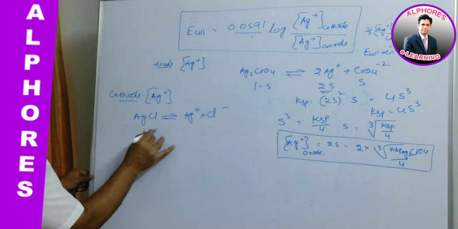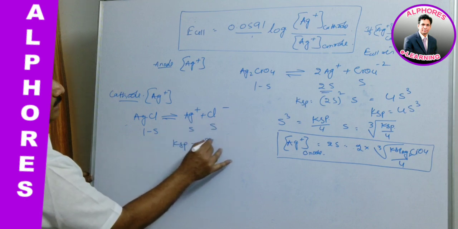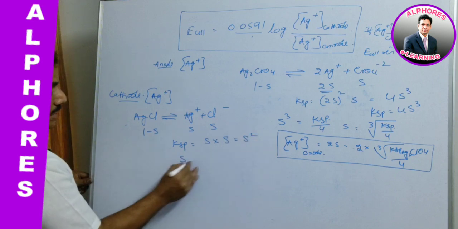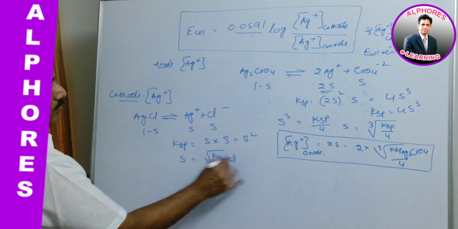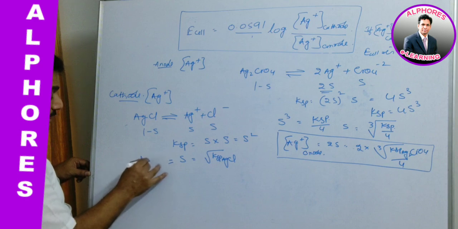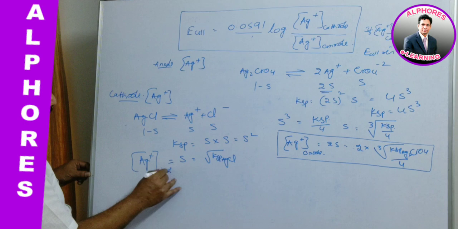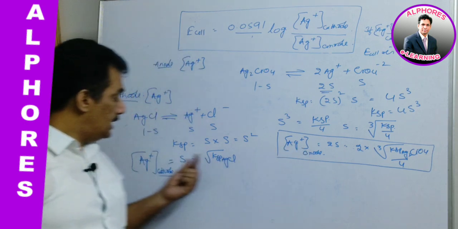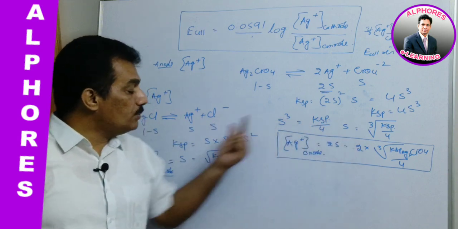Here also 1 minus S, S and S. Ksp is nothing but S into S, that is S squared, and S is equal to root Ksp of AgCl, and this is equal to Ag plus concentration at cathode. Just remember that. And now we are getting the Ag plus anode and Ag plus cathode in terms of their salt solubility products.